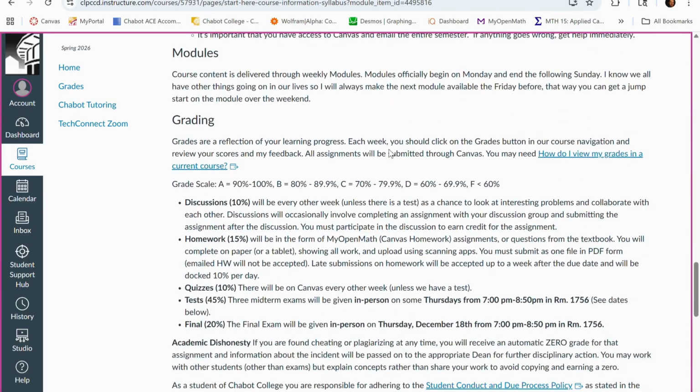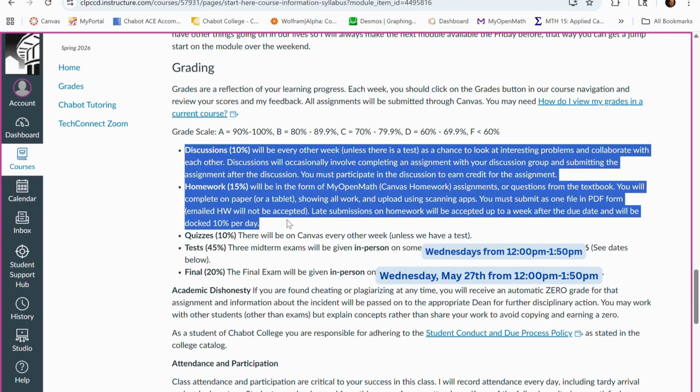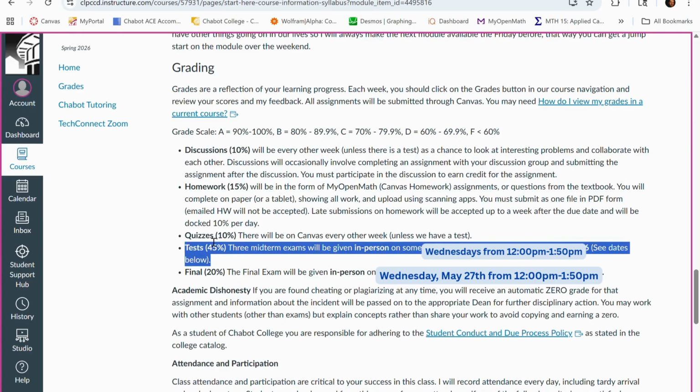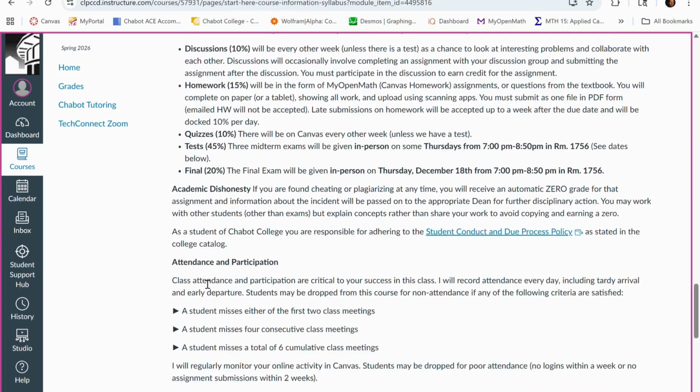Okay, I'll let you read through this other stuff. This is just the grading, right? It's split between discussions. We have one this week, so you'll be able to see what that looks like. Homework, that's 15%. Quizzes. We will have quizzes, usually either a quiz or a discussion on any given week. So, you'll see a quiz very soon. The exams make up 45% of your grade. So we have 3 midterm exams, so each is worth 15%. And then the final exam is a little more heavily weighted, 20%.